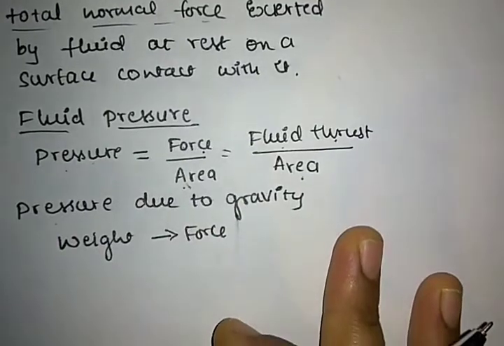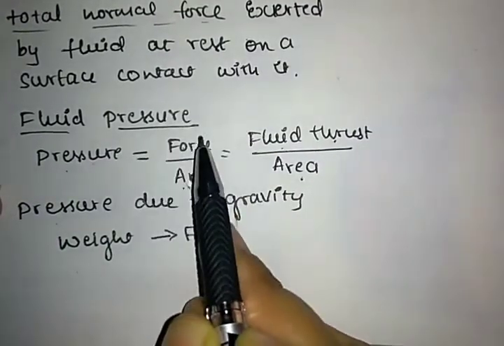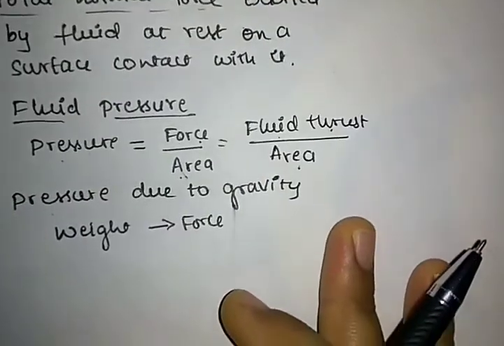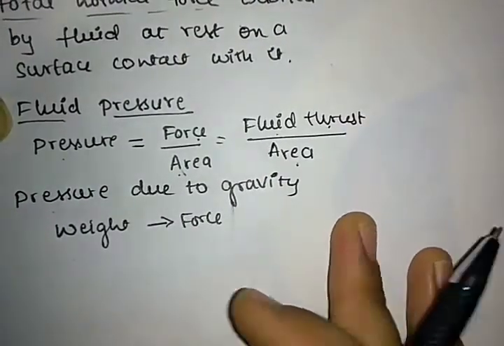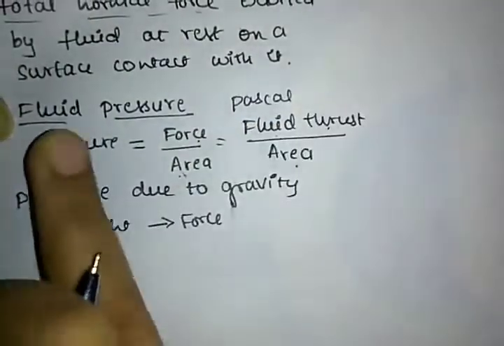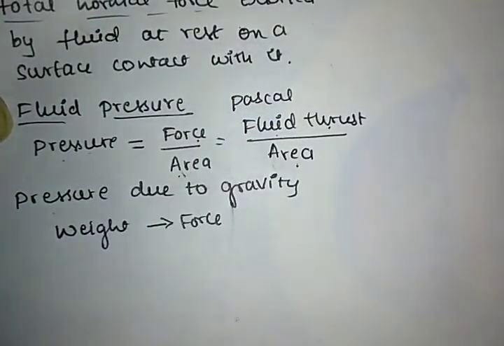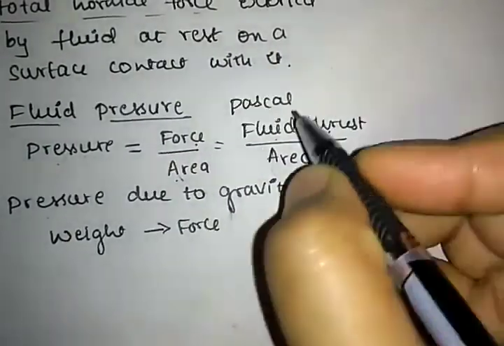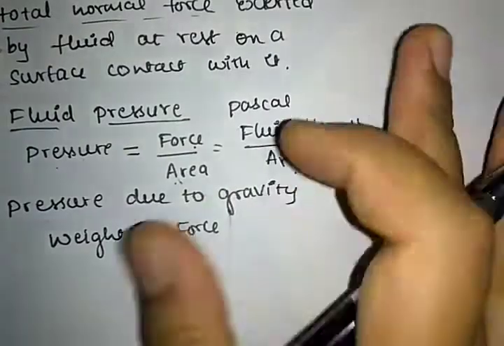Then what is the SI unit of fluid pressure? In general, we know the SI unit for pressure. What is the SI unit for pressure? It is Pascal. So the SI unit for fluid pressure is Pascal. It is also the same.